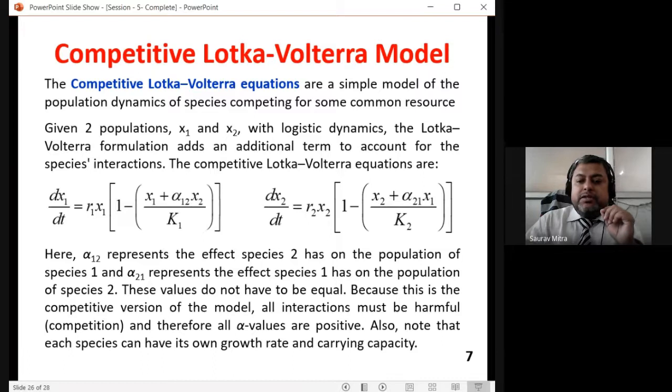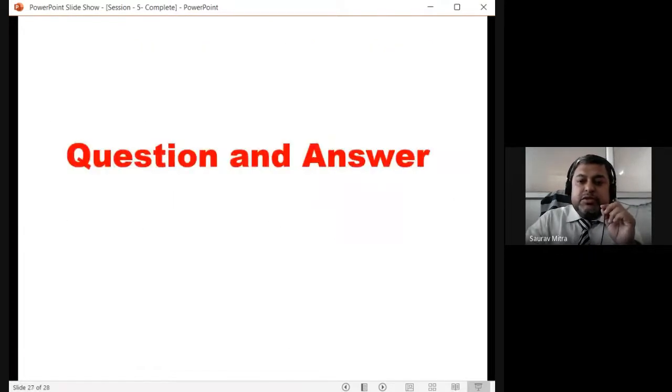Therefore all the alpha values will be positive. Also note that each species can have its own growth rate and carrying capacity. This is a little more complex model than the previous, but this is called the competitive Lotka-Volterra equation, when the resource is one and two groups x1 and x2 are competing for the same resource.